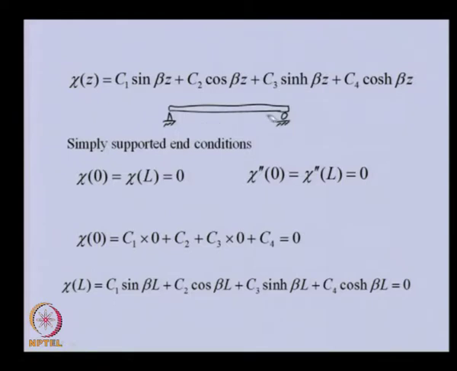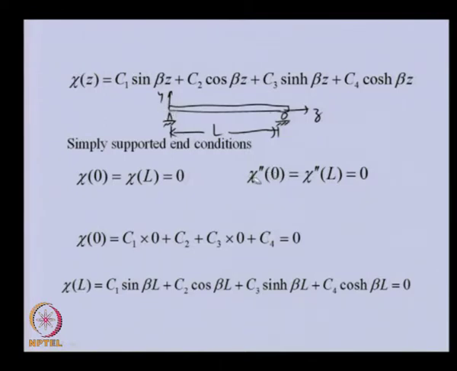So, for this simply supported beam, if we have this as the z axis and this as y, here we have z equal to 0, and the total length of the beam, or the span of the beam, is capital L. So, here we have the boundary condition that the displacement will be 0 at both ends, at z equal to 0 and at z equal to L. Apart from this, we will have moment 0 at these two ends.